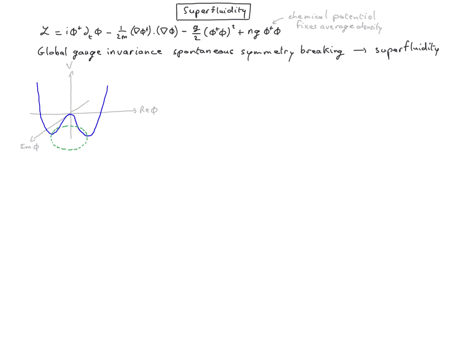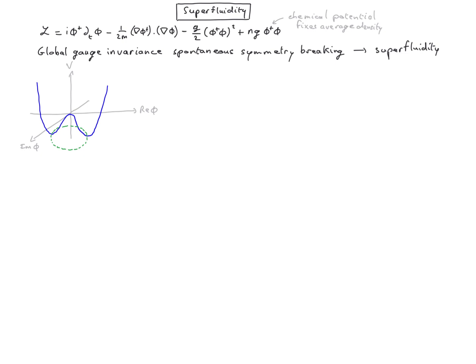As a result, if we start from a ground state somewhere in the bottom of this potential and we apply a gauge transformation, we find another ground state. So that's a signature of spontaneous symmetry breaking. The Lagrangian is invariant, but the ground state is not. So this means that there is another current and charges which are conserved at the level of the Lagrangian, but not if we transform the ground state.